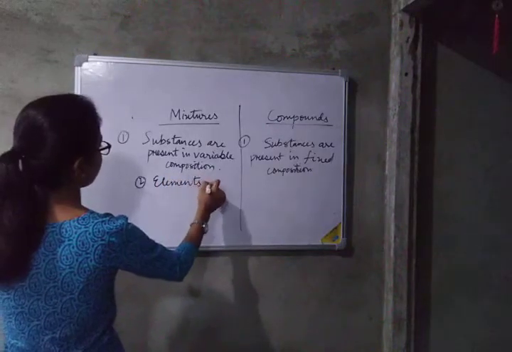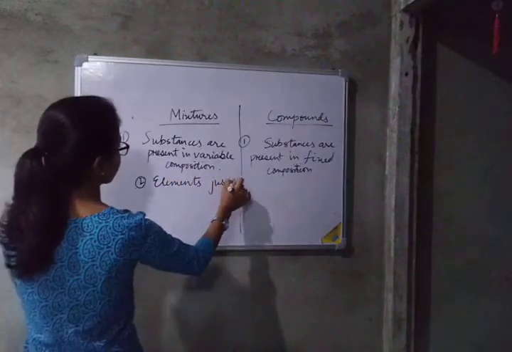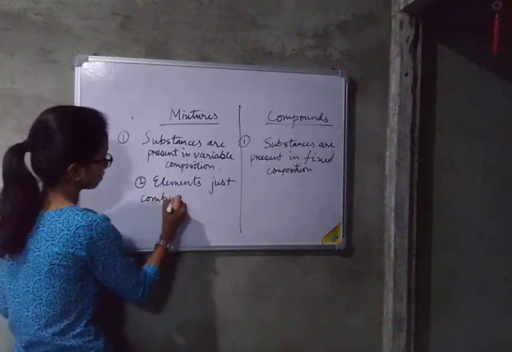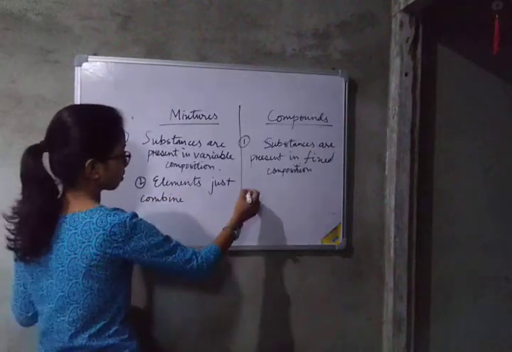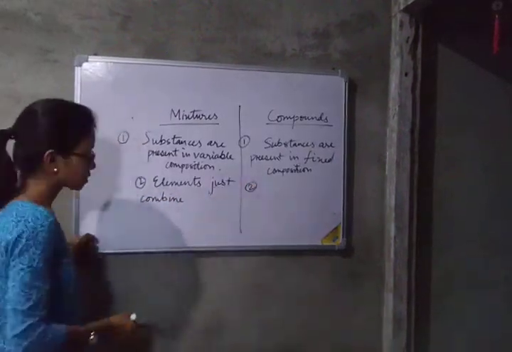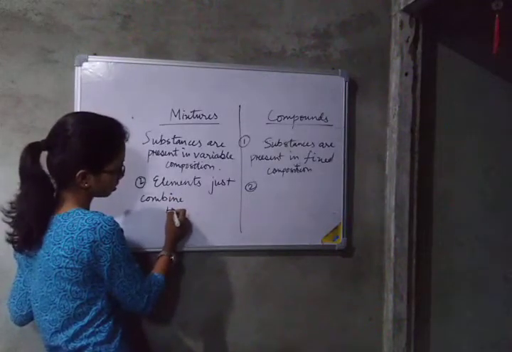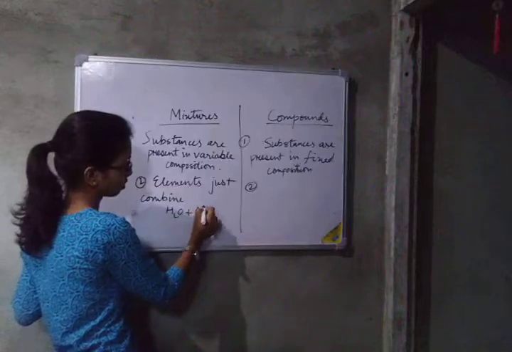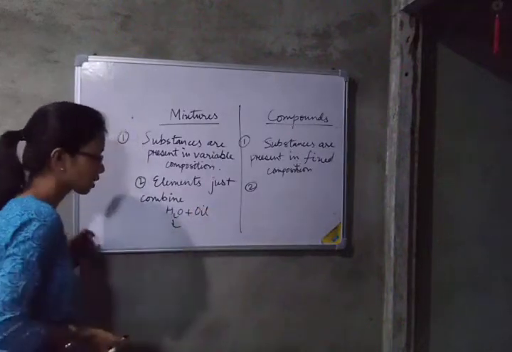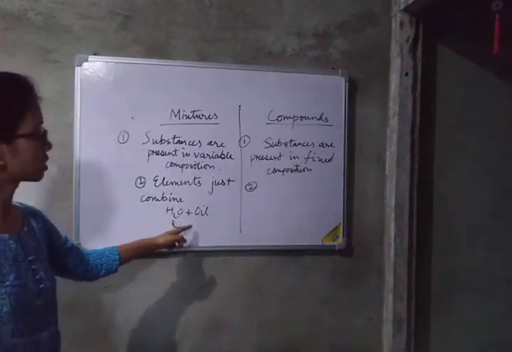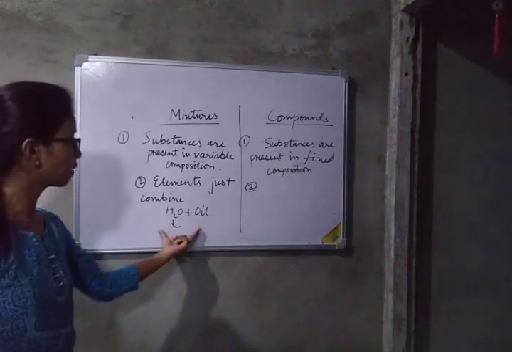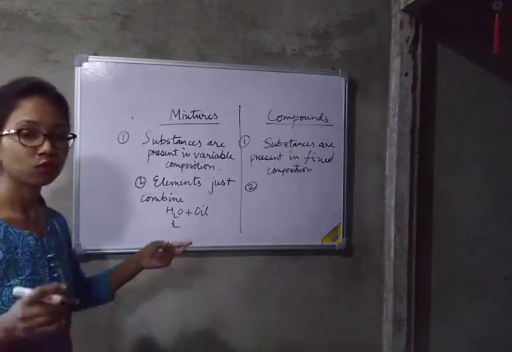In mixtures, elements just combine, whereas for compounds, elements combine to give a new substance. Elements just combine means what? Like water plus oil: in water, hydrogen is present, oxygen is present, oil is present, but they never give a new form. A new substance is not formed.